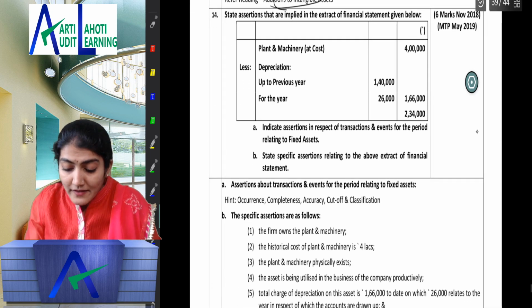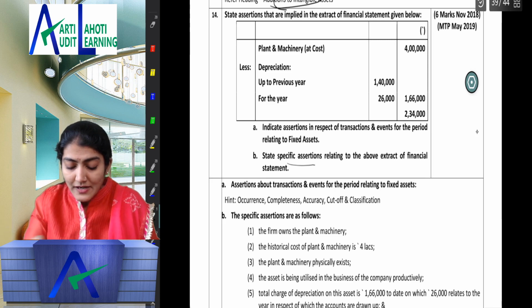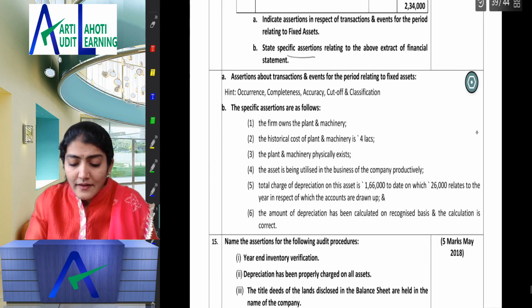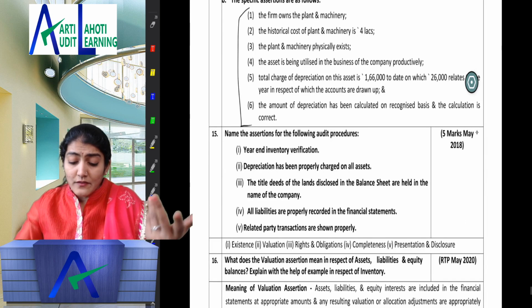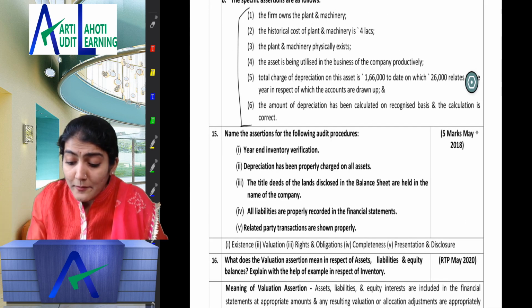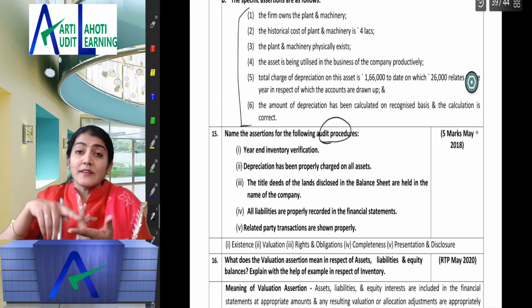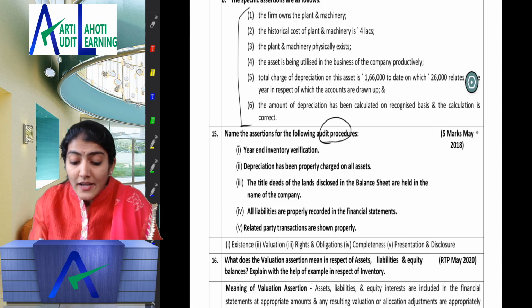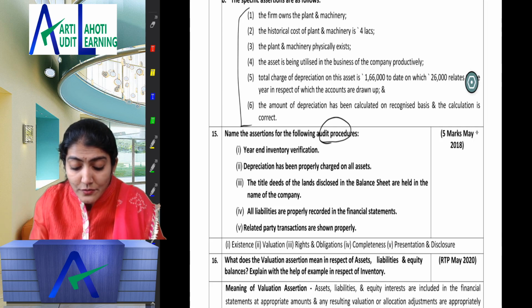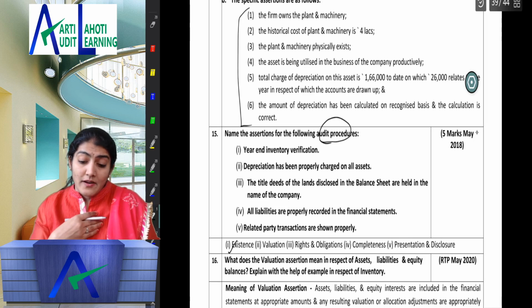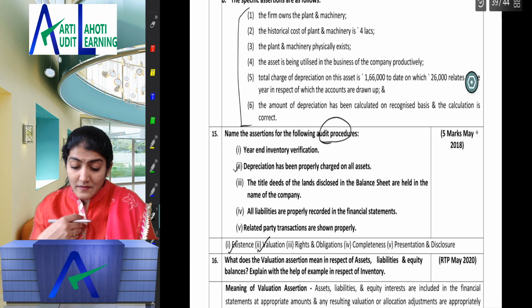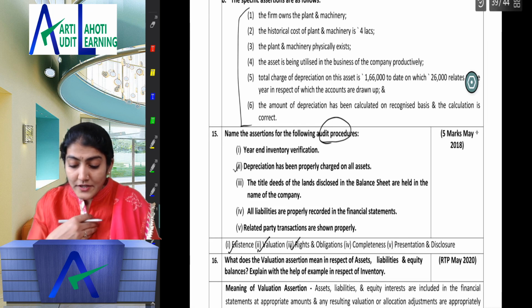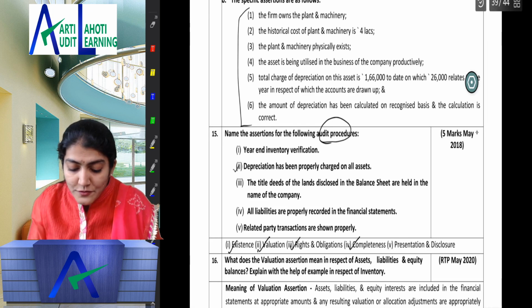Then the specific assertions relating to the above extract, plant and machinery and so on. Then what are the assertions you need to check? Name the assertion. So, what assertion are you checking by performing the audit procedure? So, a reverse style question is asked. When you attend the year-end inventory verification, you come to know the existence of inventory. Depreciation has been properly charged, so valuation of the assets. Title deeds, rights and obligations. All liabilities have to be, completeness.